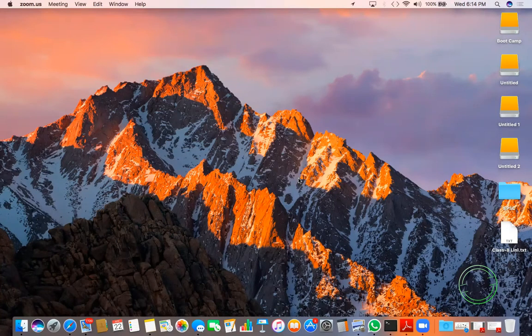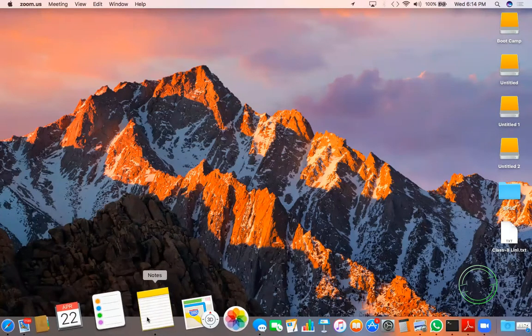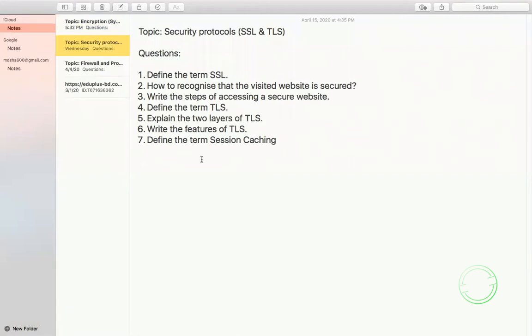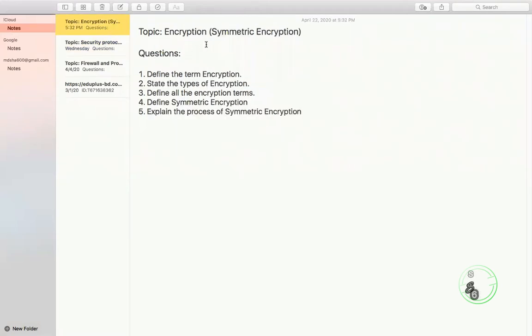Hoping you all are fine. Last class, we learned the topic security protocol. This is a question that you have done. Today, we start with a new topic, that is encryption. We learned symmetric encryption. The question that you have to do after the class, that you have to write in your copy: define the term encryption, state the types of encryption, define all the encryption terms, define symmetric encryption, and the process of symmetric encryption.